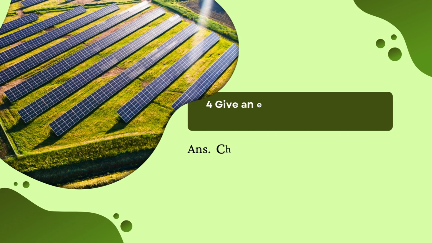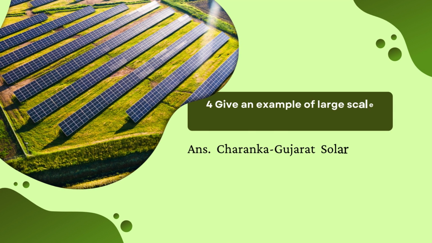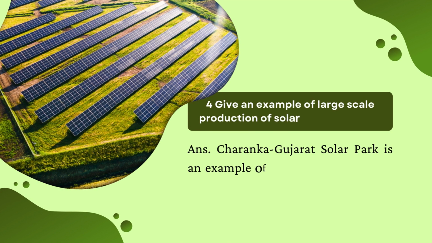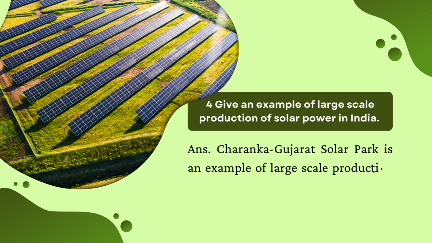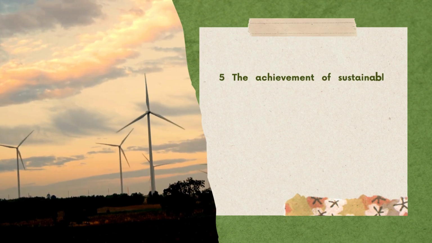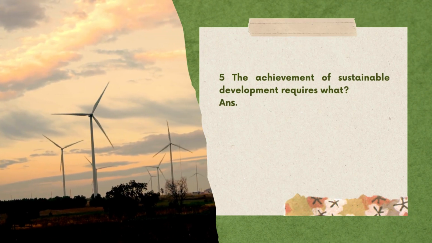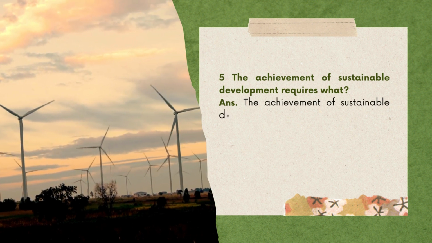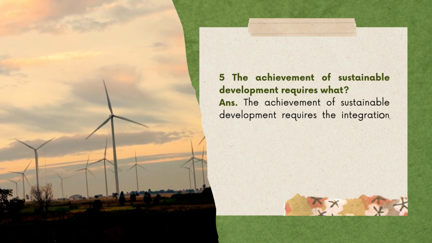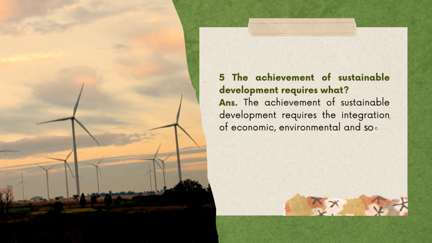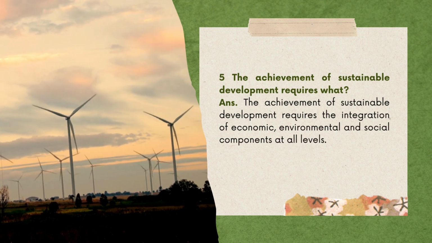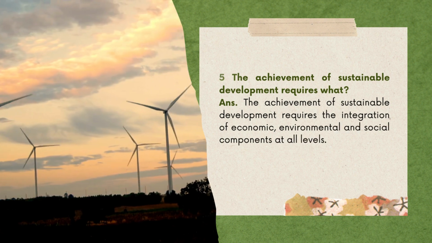Question 4. Give an example of large-scale production of solar power in India. Answer. Charanka Gujarat Solar Park is an example of large-scale production of solar power in India. Question 5. The achievement of sustainable development requires what? Answer. The achievement of sustainable development requires the integration of economic, environmental and social components at all levels.